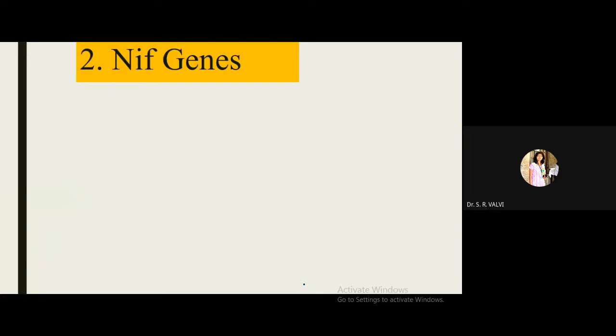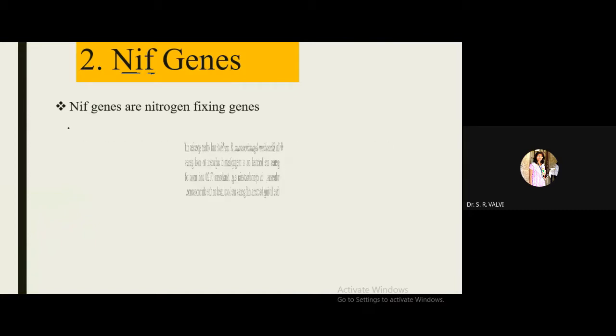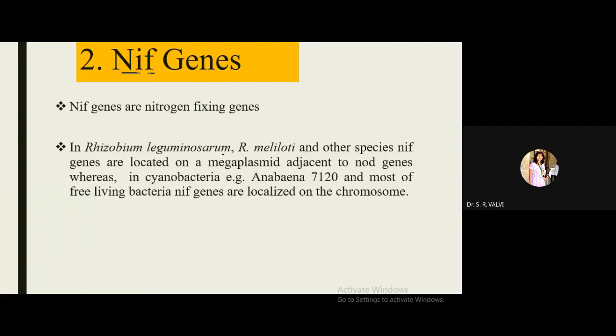Next, NEF genes, right? NEF gene is nothing but what? Ni stands for nitrogen, and F for fixation. So nitrogen fixing genes are called NEF genes. See here, in Rhizobium leguminosarum, Rhizobium meliloti, and other species, NEF genes are located on a megaplasmid adjacent to node genes. Right? Means adjacent to node genes, these NEF genes are present.